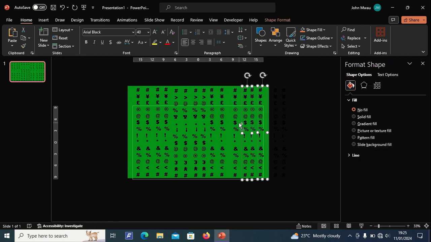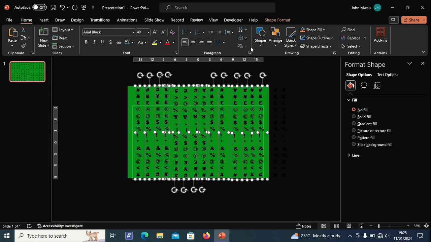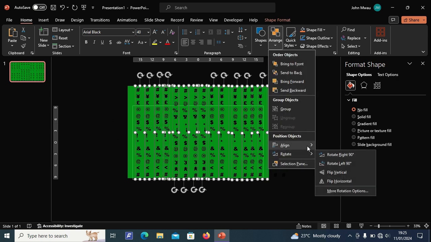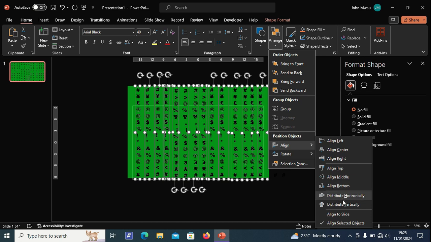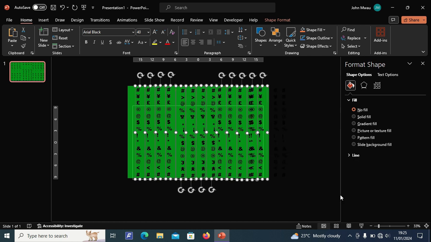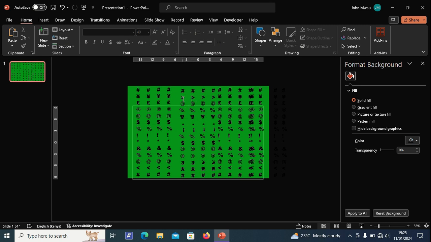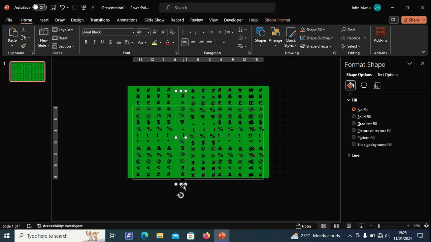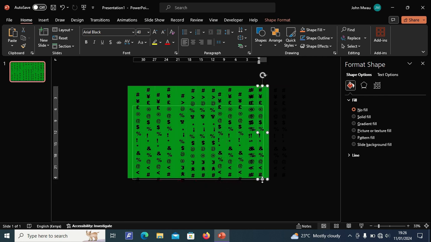Select all text boxes. Under the Drawing tab, select Arrange, then Align, then Distribute horizontally. Next, slightly adjust the position of some text bars. Use copy and paste method to randomize patterns of the symbols.